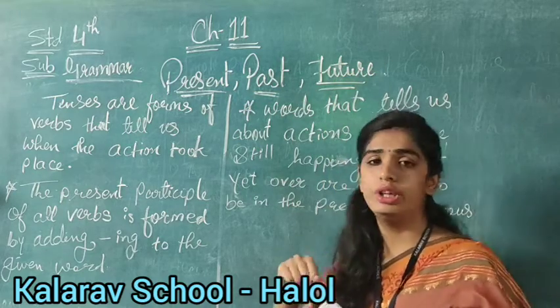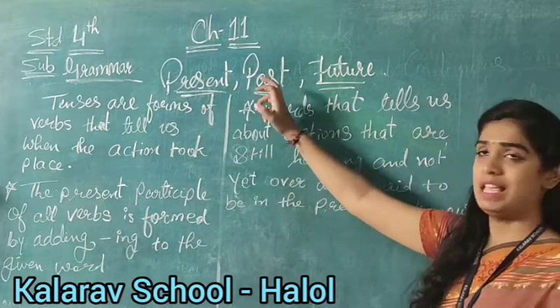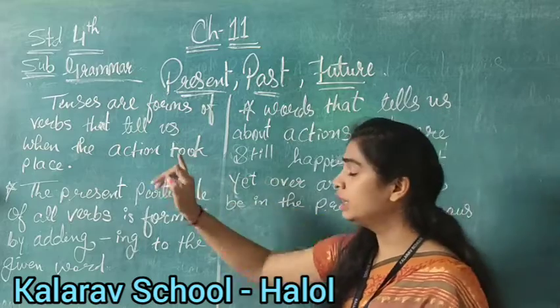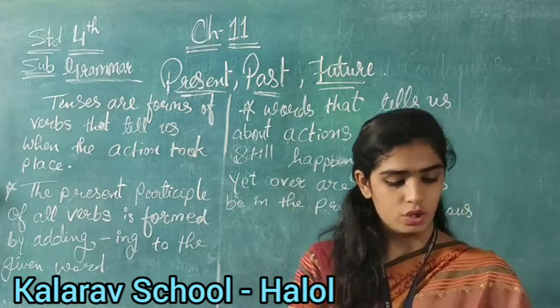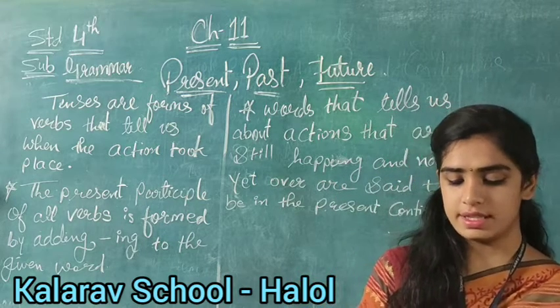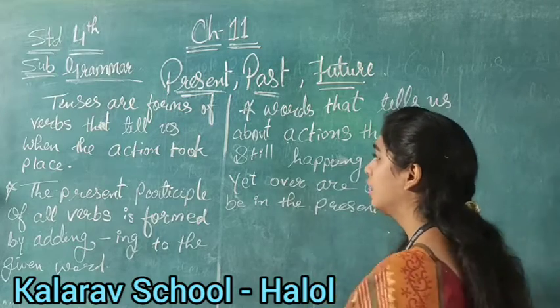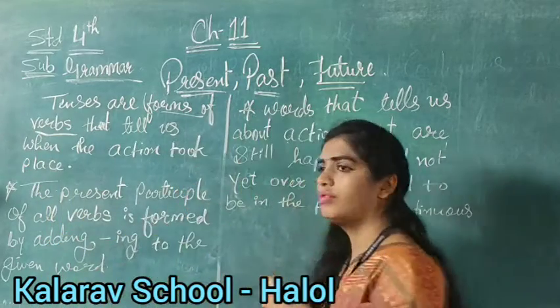Here, children, we are going to learn about the tenses. First is present tense, past tense and future tense, okay? First of all, we will learn what is simple present tense, okay? So, see in your book, tenses are forms of verbs that tell us when the actions took place. Now, tenses are the forms of verbs. Children, do you know why the tenses are known as the forms of verbs?